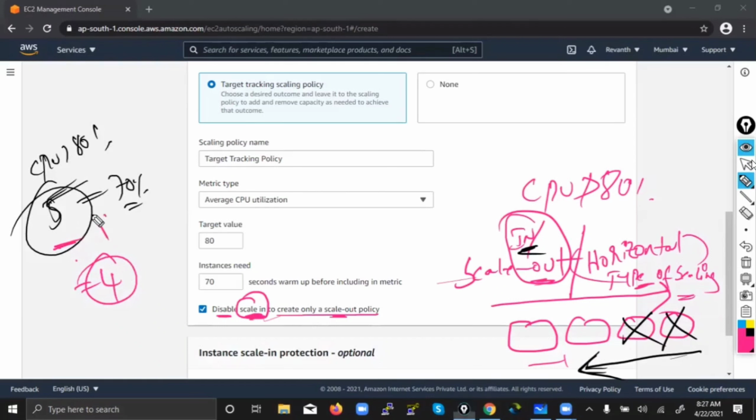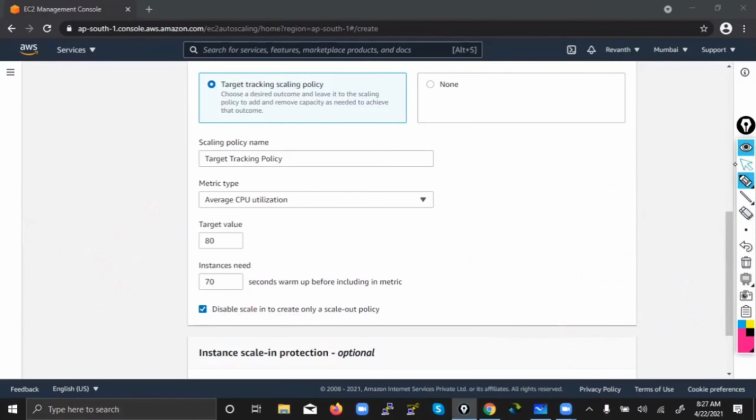So if you don't want this machine to be removed by auto scaling by AWS automatically, you select this. So what will happen is, even if the average CPU percentage is not more than 80, still 5 machines will be running. I will come and delete it manually if I want. If you want to delete manually, then you select this option. But if you want AWS to delete automatically when the CPU is not more than 80, you don't select this option.